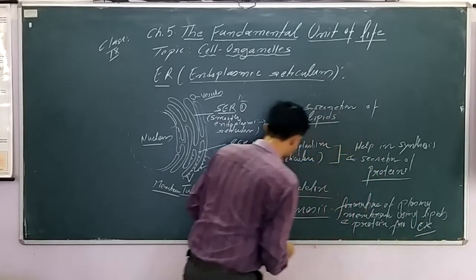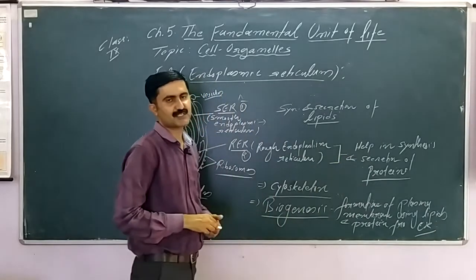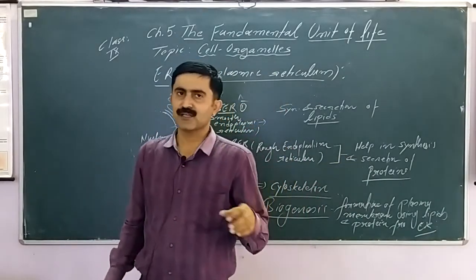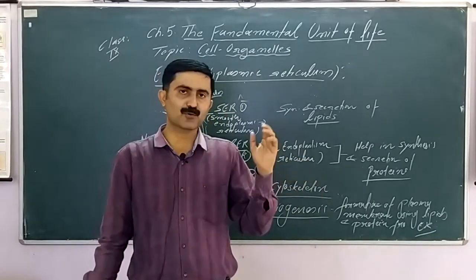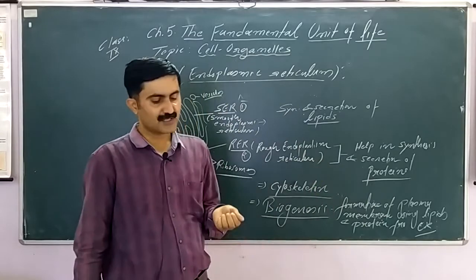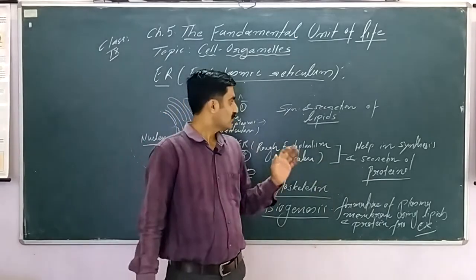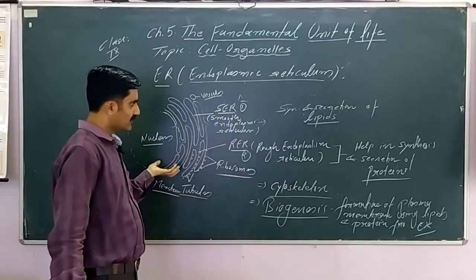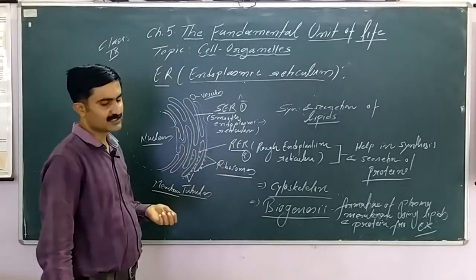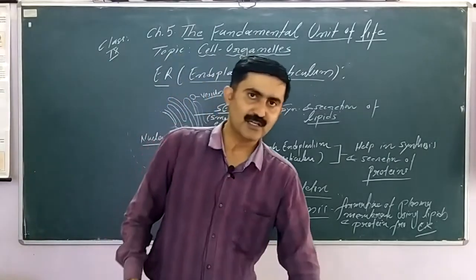So biogenesis is a very important term. Biogenesis means synthesis or formation of plasma membrane using lipids and protein synthesized by endoplasmic reticulum. So these are all the basic functions of endoplasmic reticulum, and this is all about the structure of endoplasmic reticulum.